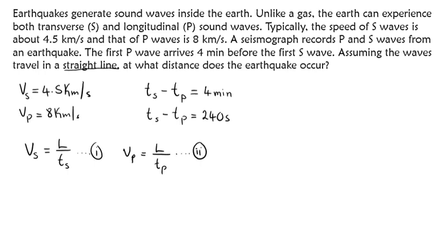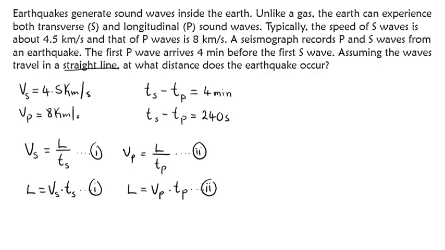Now, how do we put everything together? So for both equations, let's just make L the subject of the formula. This means that for the first one, L, if I cross multiply, is equal to Vs times Ts. This is still equation number 1. Also here, L is equal to Vp times Tp. This is still equation number 2.